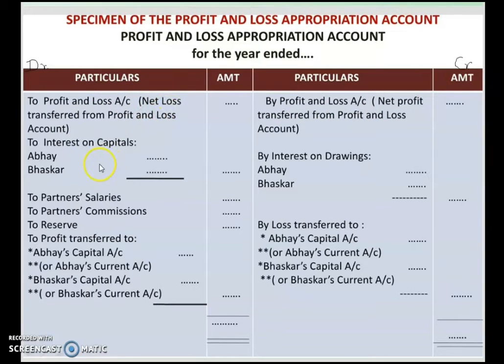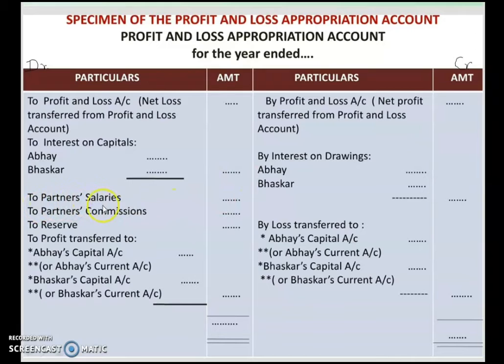Now the next item in the debit side is interest on capital. Here you can see that interest on capital is an expense for the company, because this interest the firm has to pay to the partners. In this case I have written two names, Abhay and Bhaskar. They are the partners, and the firm has to pay interest on capital to these partners. So this is an expense for the firm, hence it is shown on the debit side. You have to mention interest on capital to and write down the partner's name. Whatever amount you are getting, write it in the inner side and show the total amount on the outer side.